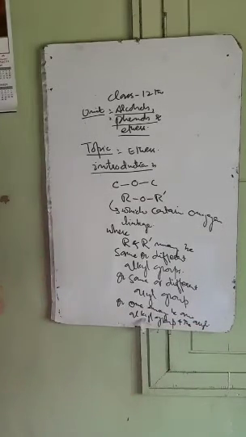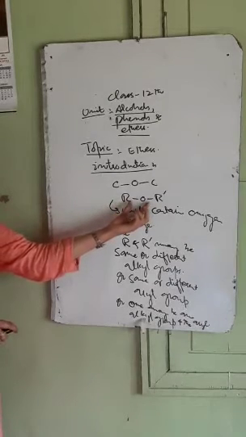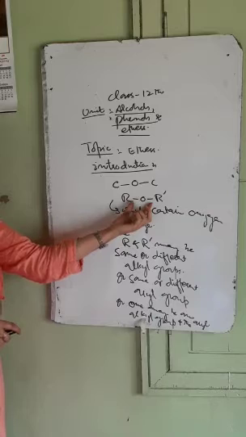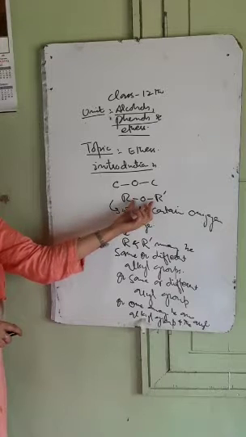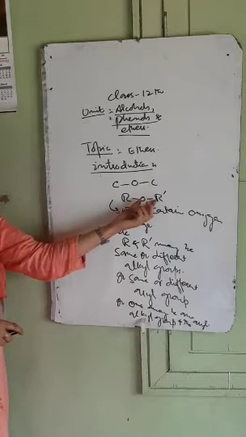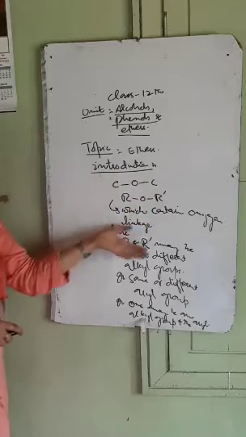Okay, so we have ethers. Ethers are the organic compounds which contain the oxygen linkage. Their general representation is ROR dash, where R and R dash, what can they be? They may be the same or different alkyl groups. They may be same or different aryl groups, or one may be an alkyl group and another an aryl group, are called as ethers.